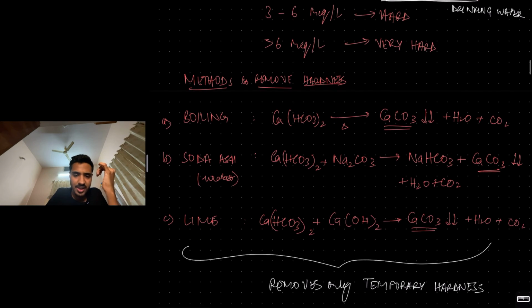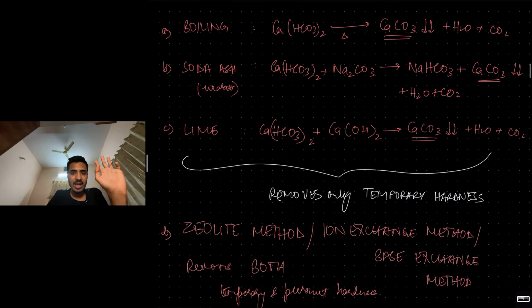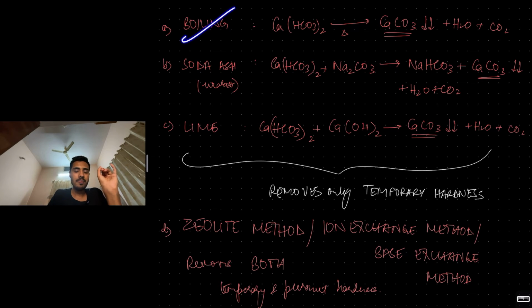To remove temporary hardness, you have boiling. What is temporary hardness due to? Bicarbonates, calcium and magnesium bicarbonates. So bicarbonates, when you heat them, what happens? The H2O and the CO2 get liberated. You have calcium carbonate, limestone, which does not dissolve in water and precipitates. You can remove it with soda ash, sodium bicarbonate. You add it. What happens?